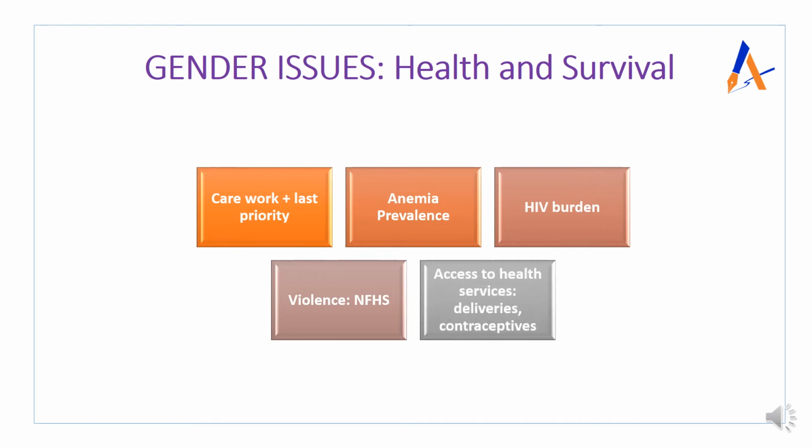And the last point which you should remember with respect to health and survival is accessibility to health services, be it institutional deliveries in rural areas, which is very low, or the availability of contraceptives, which we also analyzed earlier in the video. So these are very low, and women suffer a lot with respect to these.